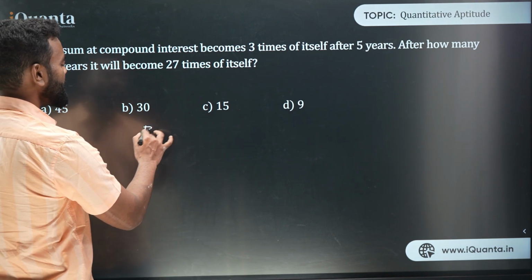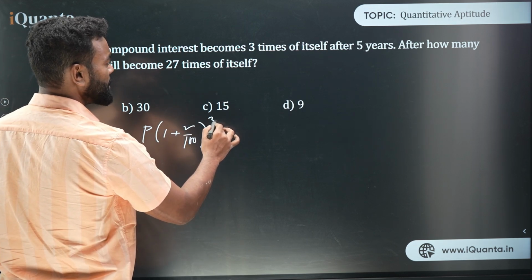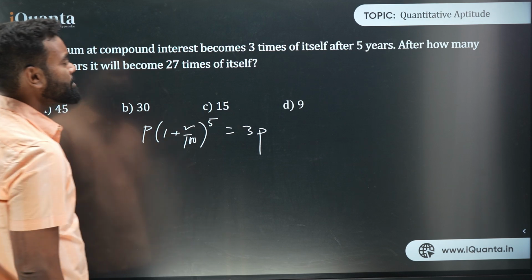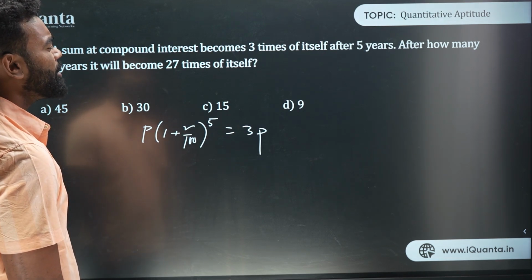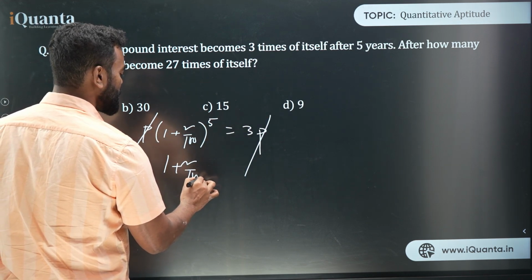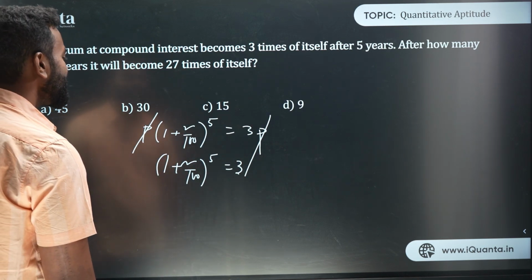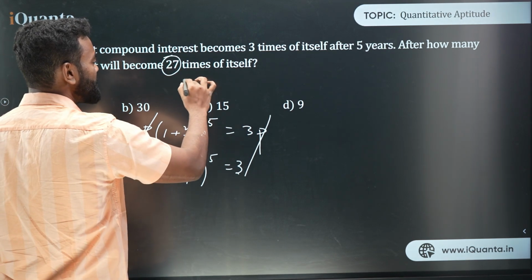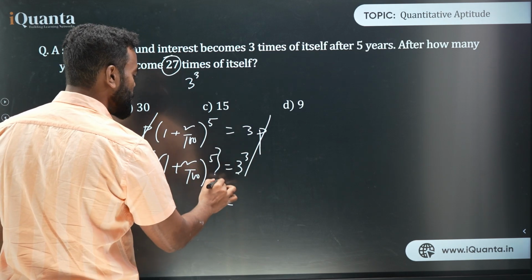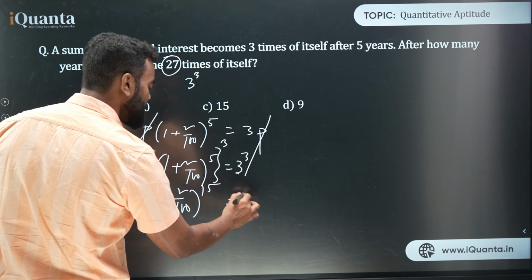So the sum is basically P into 1 plus R upon 100 to the power 5 is equal to 3P, because it becomes 3 times of itself after 5 years. Now if I cancel P and P, this 1 plus R upon 100 to the power 5 is equal to 3. Can I write this? Yes. But what I need to find is 27 times. 27 is nothing but 3 cube. So I just do cube here and cube here. So I can write 1 plus R upon 100 to the power 15 is equal to 27.